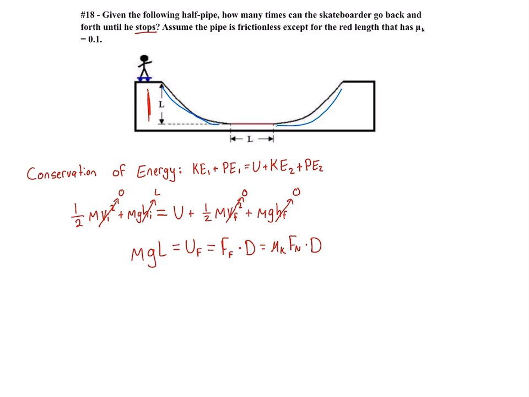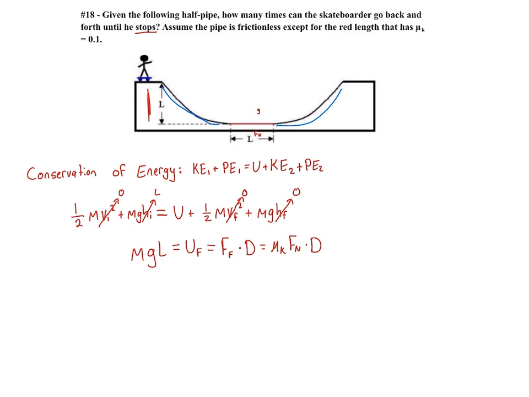And we can simplify that even further because we know that our normal force is equal, in this case, to mass times gravity, because during the L segment, it is completely flat. And so if we've got our skateboarder, he is just going to be experiencing gravitational force this way and normal force that way, which will be equal and opposite to the gravitational force.